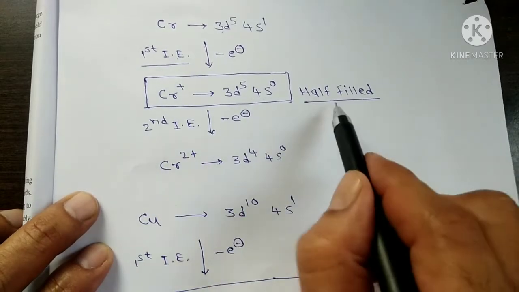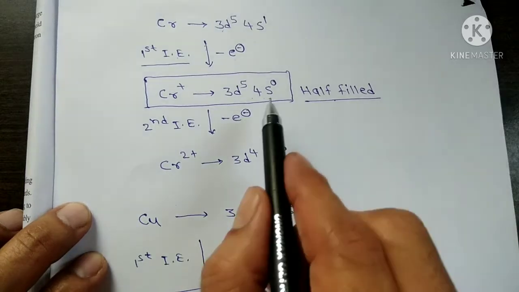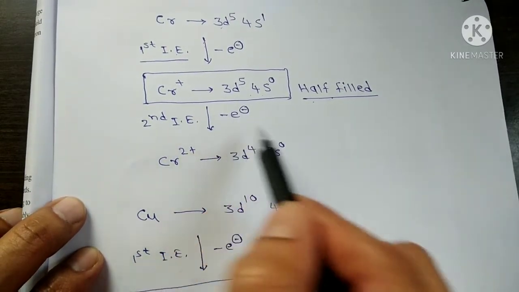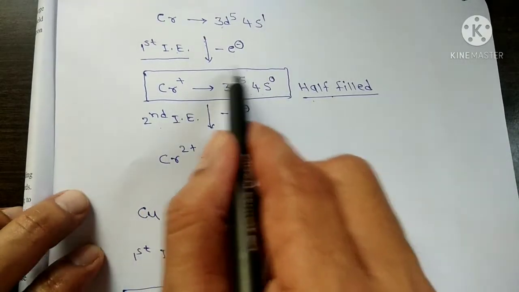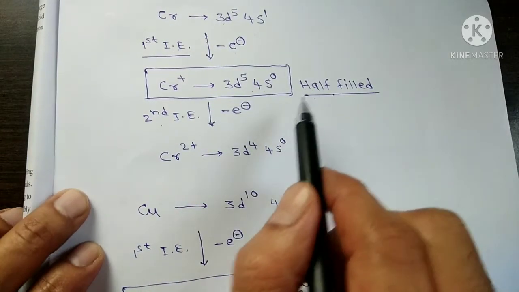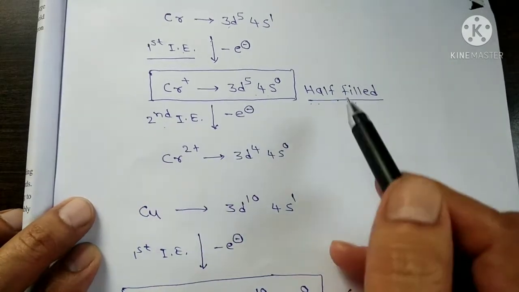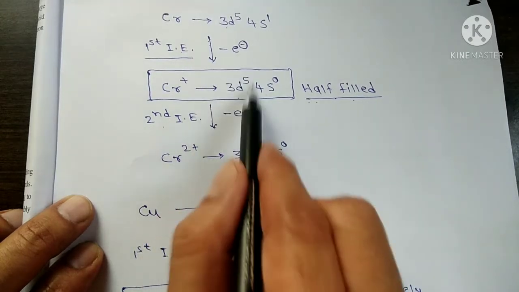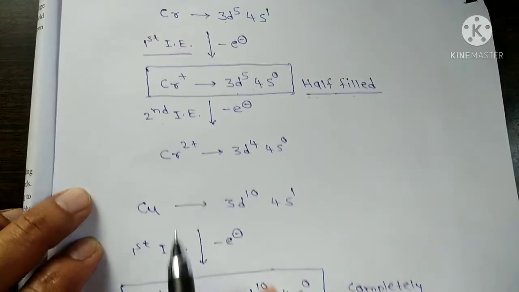This configuration is known as half-filled configuration, and you know that half-filled configuration is more stable, therefore we require more energy to remove the second electron from this Cr+ state.